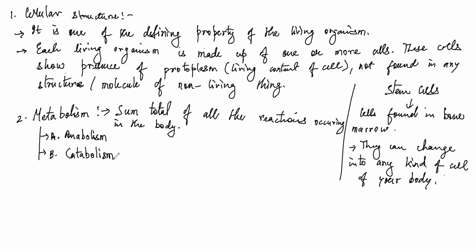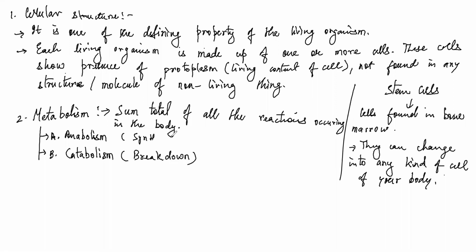Finally what you get is carbon dioxide and water plus energy, a simple reaction shown during respiration. So in catabolic reactions, energy is released. In catabolic reaction, it's simply a type of breakdown reaction where bigger molecules are broken down into smaller fragments.